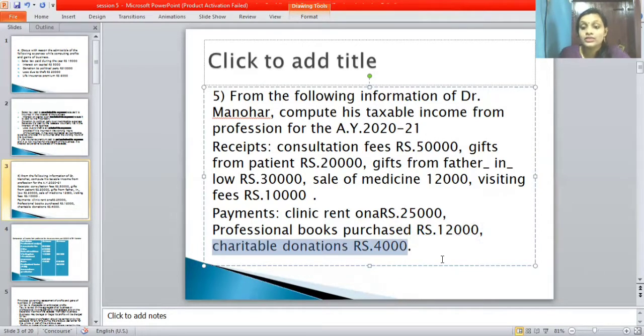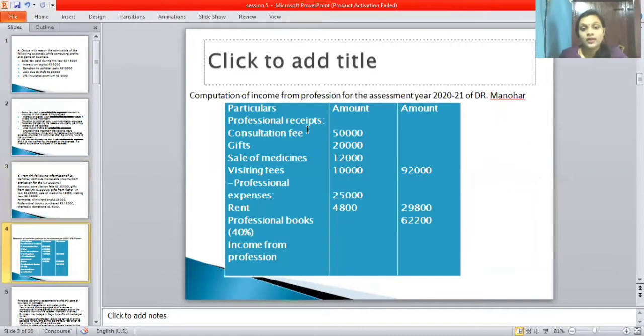So based on this, we will do a problem. Okay, so this is a small example problem. While doing the practical class, I'll explain in detail. Okay. Yes. So this is a question. So this is the answer. So compute the income from profession for the assessment year 2020-21 of Dr. Manoharan. Okay, then you should mention particulars and amount columns.